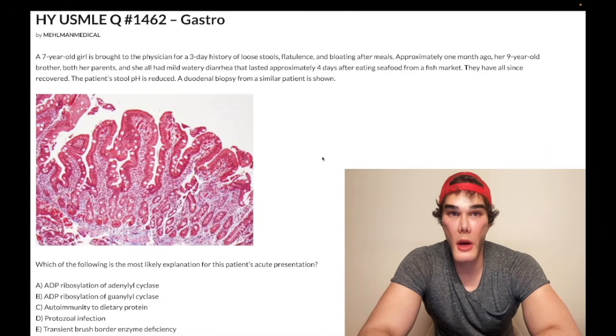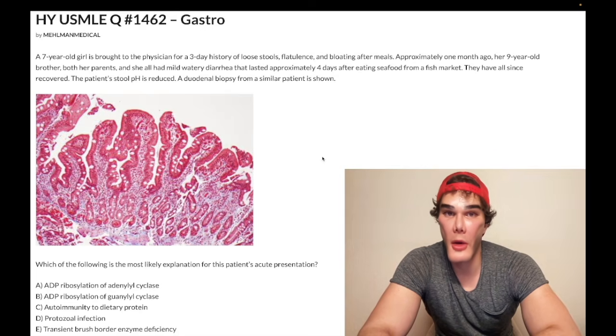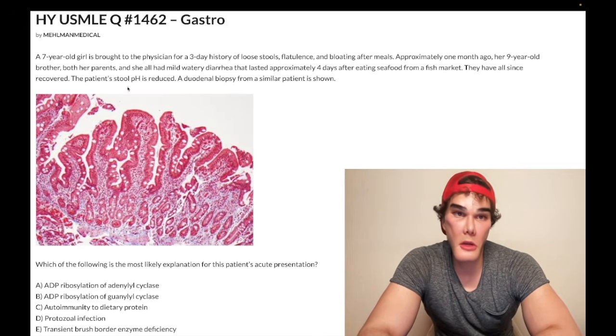7-year-old girl, she has a 3-day history of loose stools, flatulence, bloating after meals. Approximately 1 month ago, her 9-year-old brother, both her parents, and she all had mild watery diarrhea that lasted approximately 4 days after eating seafood from a fish market. They have all since recovered. The girl's stool pH is reduced.